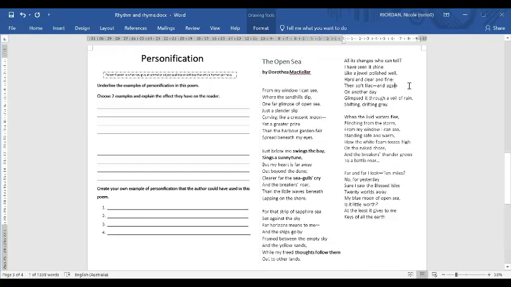What I would like you to do now is go through this side and highlight any others that you can see. Then we will come back together and see what you found.